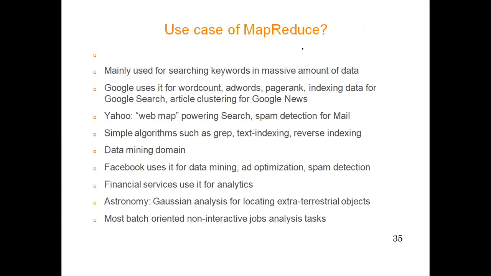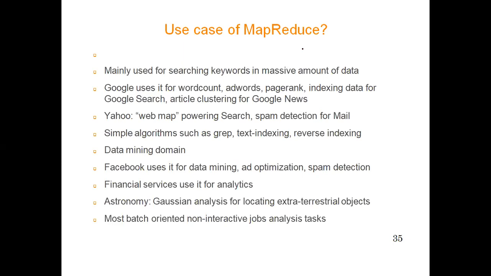Now some use cases of MapReduce: mainly it is used for searching keywords in a massive amount of data. Whenever we have a large amount of data and want to search keywords, we can use MapReduce. Next, if we want to count words, perform page ranking, indexing data for Google search, or article clustering for Google News, we can go with the help of MapReduce.